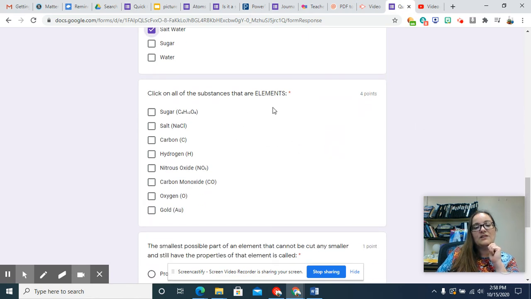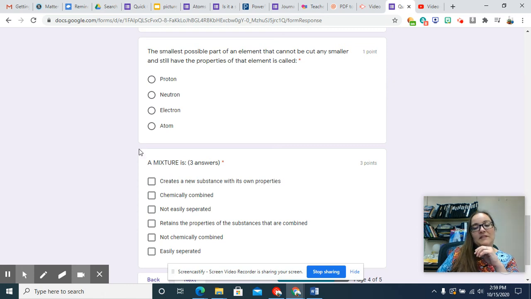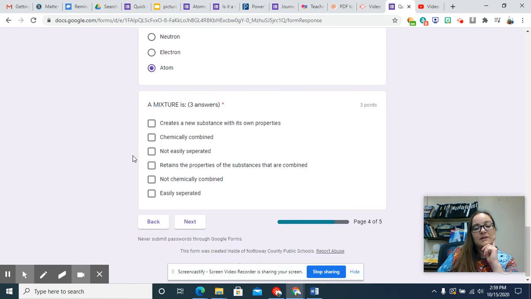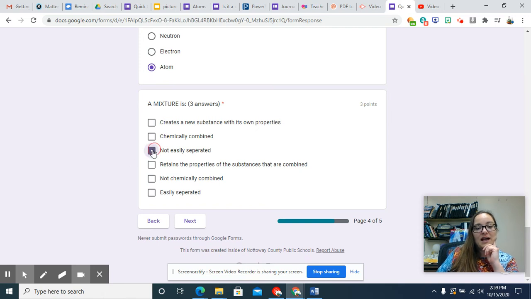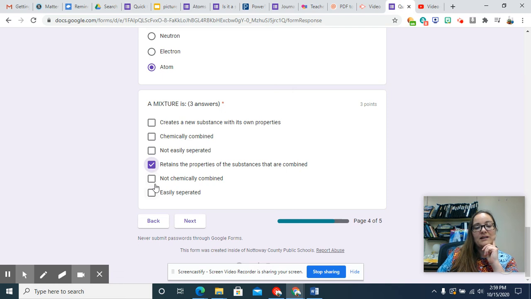Click on all the substances that are elements. An element is going to have 1 capital letter. Sugar, definitely not it. Salt, not it. But there's carbon with just 1 capital letter. Hydrogen, 1 capital letter. Oxygen, 1 capital letter. Gold, 1 capital letter. The smallest possible part of an element that cannot be cut any smaller and still have the properties of that element is called an atom. A mixture retains the properties of the substances that are combined, is not chemically combined, and is easily separated.